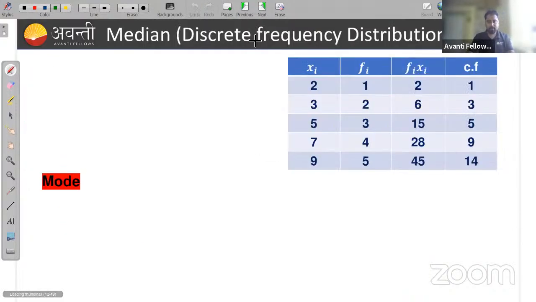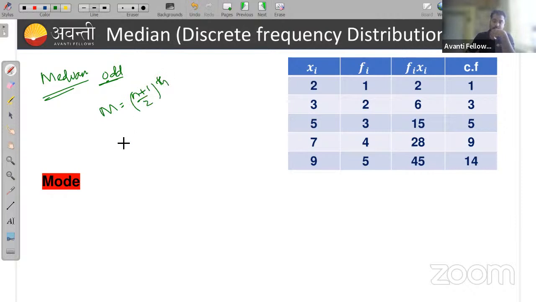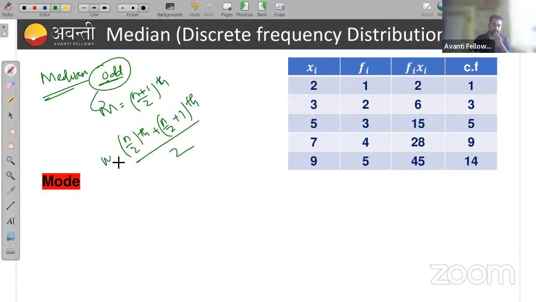Now solve. Okay, so mode has been done. So median. So what is median here? Median, the same formula. If n is odd, then median will be the (n plus 1 by 2)th term. And if it is even, it is the (n by 2)th term plus the (n by 2 plus 1)th term, divided by 2. Remember, this is the median when n is odd, and this is the median when n is even, right?